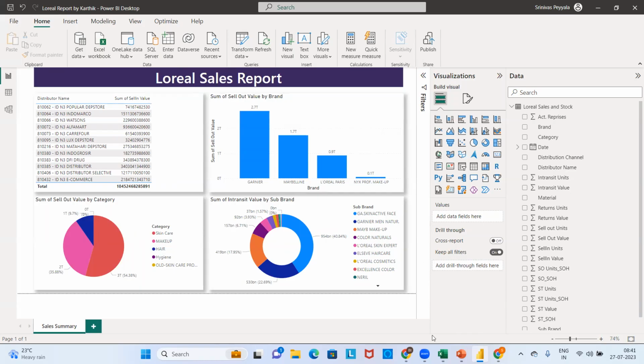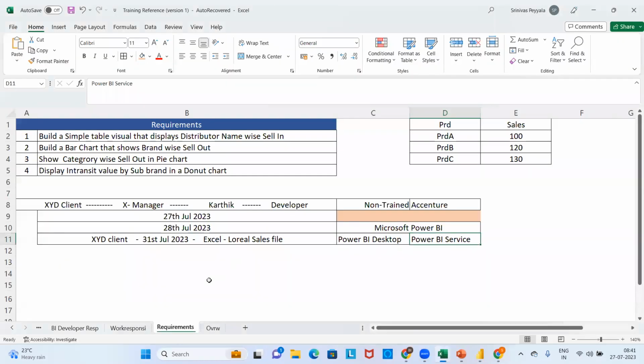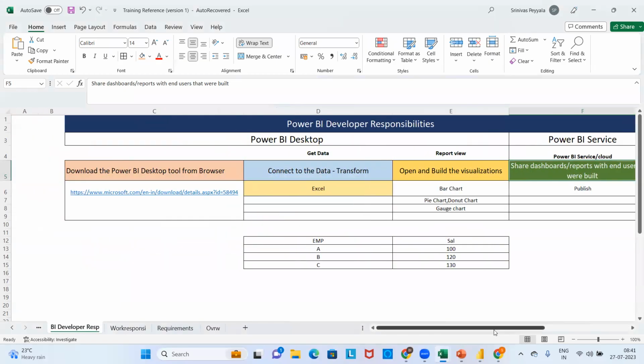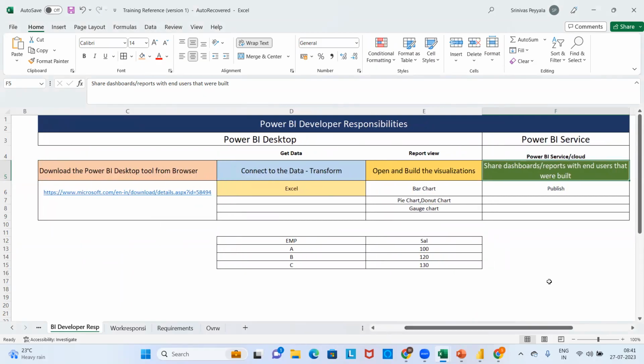No. See, learning any technology is very easy as long as you follow the basic fundamental practices. What the tool is about, what is your responsibility. That's it. That is my way of informing my students whenever they come for training. Instead of telling them their responsibilities in the middle or at the end of the training, I tell them what his responsibility should be as a developer once he gets a job. Then we can learn, then we can dig into the technology.